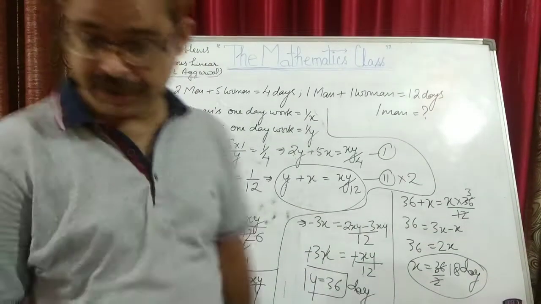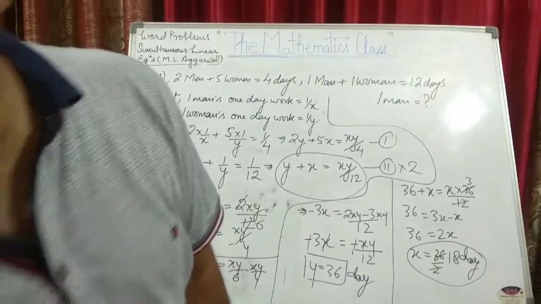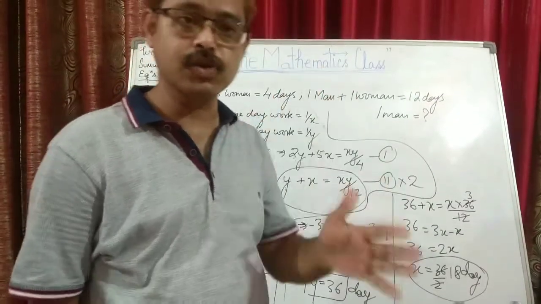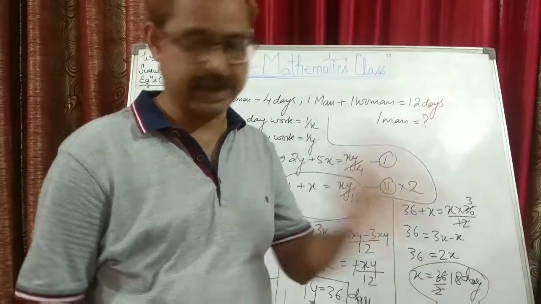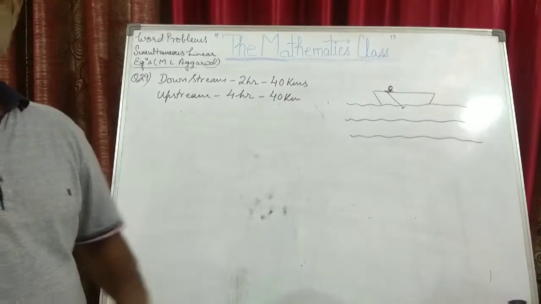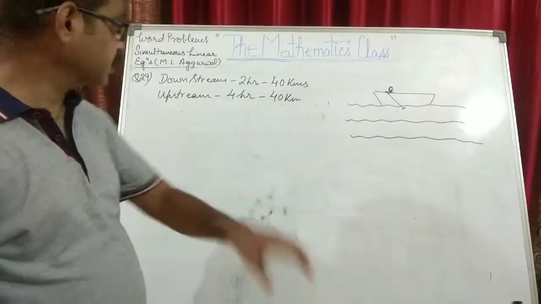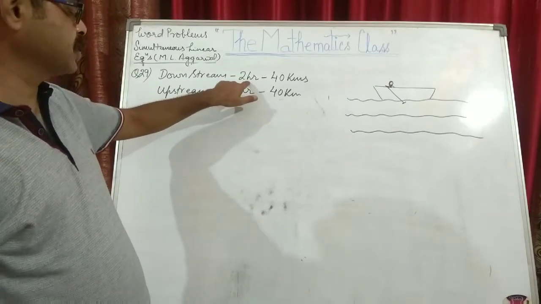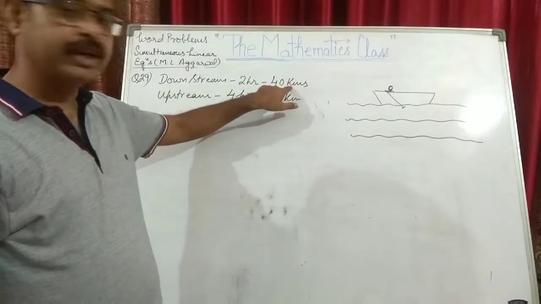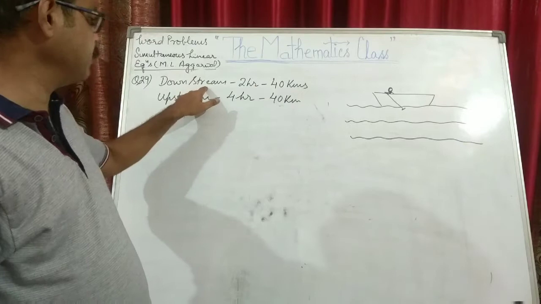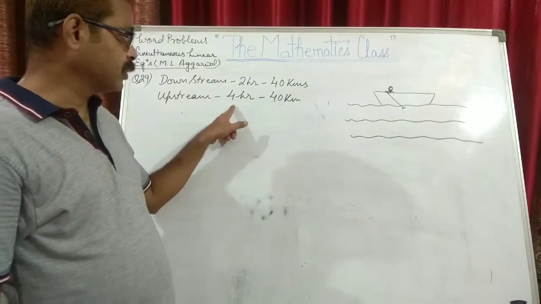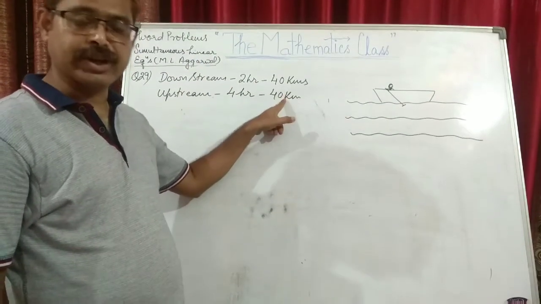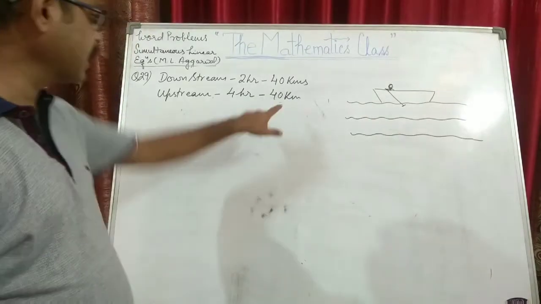Now we move on to the next question, that is question number 29. This is also a very important topic. The question reads: a boat takes 2 hours to travel 40 kilometers downstream and 4 hours to travel the same 40 kilometers to come back upstream.